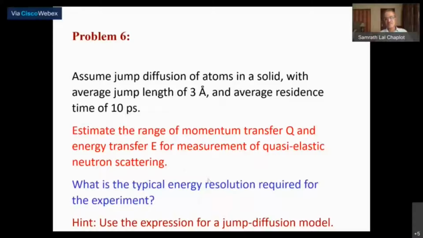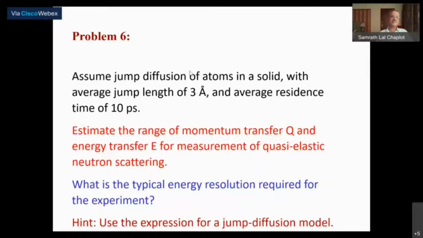In an actual experiment, apart from these, you are also concerned about what temperatures to use. But the temperature requirement will come from your problem: what is the temperature at which you expect to observe the diffusion? So you have to make measurements at those temperatures. As you can see, in planning a neutron quasi-elastic scattering experiment, you have to have a prior idea of the nature of the dynamics you are looking at.